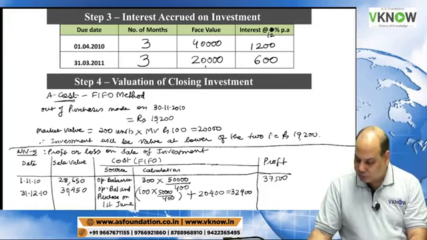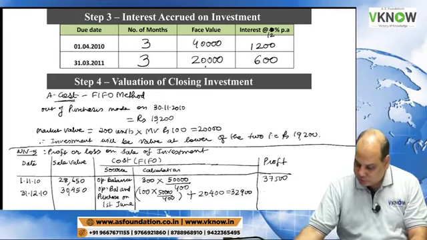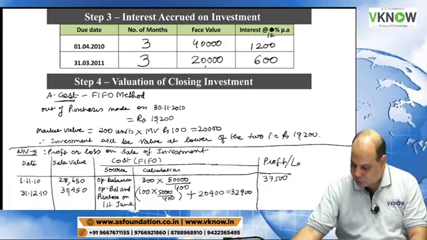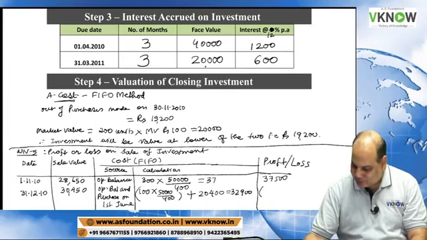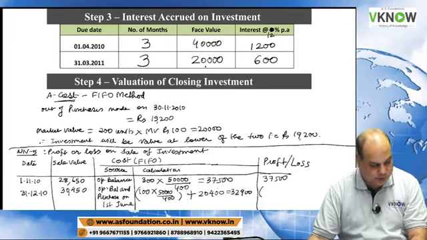So profit is, oh, there is a loss. I have to write profit or loss. This is 37,500.